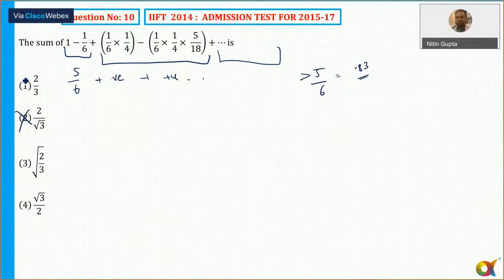So I rejected option number 1. Okay, and I think option number 4 भी शायद reject हो जाएगा 0.83 से. और ये √2/3 ये भी ओके. √2/3 तो ऑलरेडी this is equal to root of 0.66, और इसका square root तो 0.83 से कम ही आएगा. So option number 3 is rejected. So the only option which is nothing but option number, that is √3/2. So the correct answer is option 4, √3/2. So any doubts to anyone now? Is that clear to all of you?